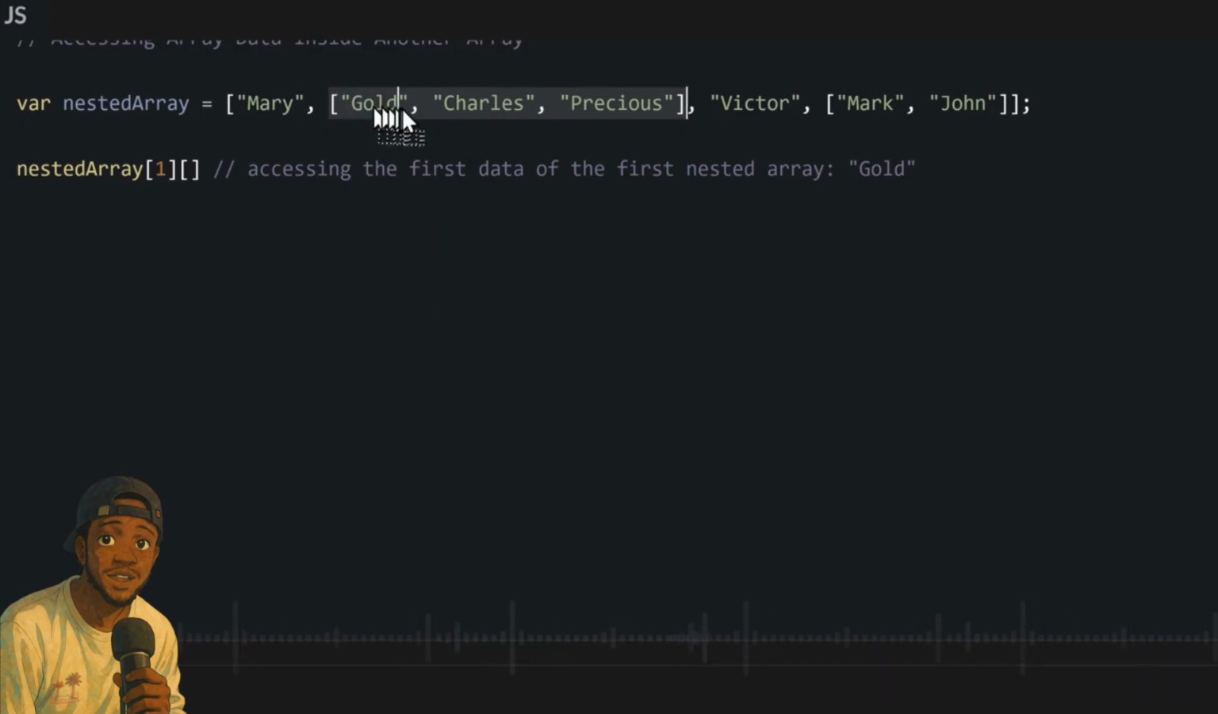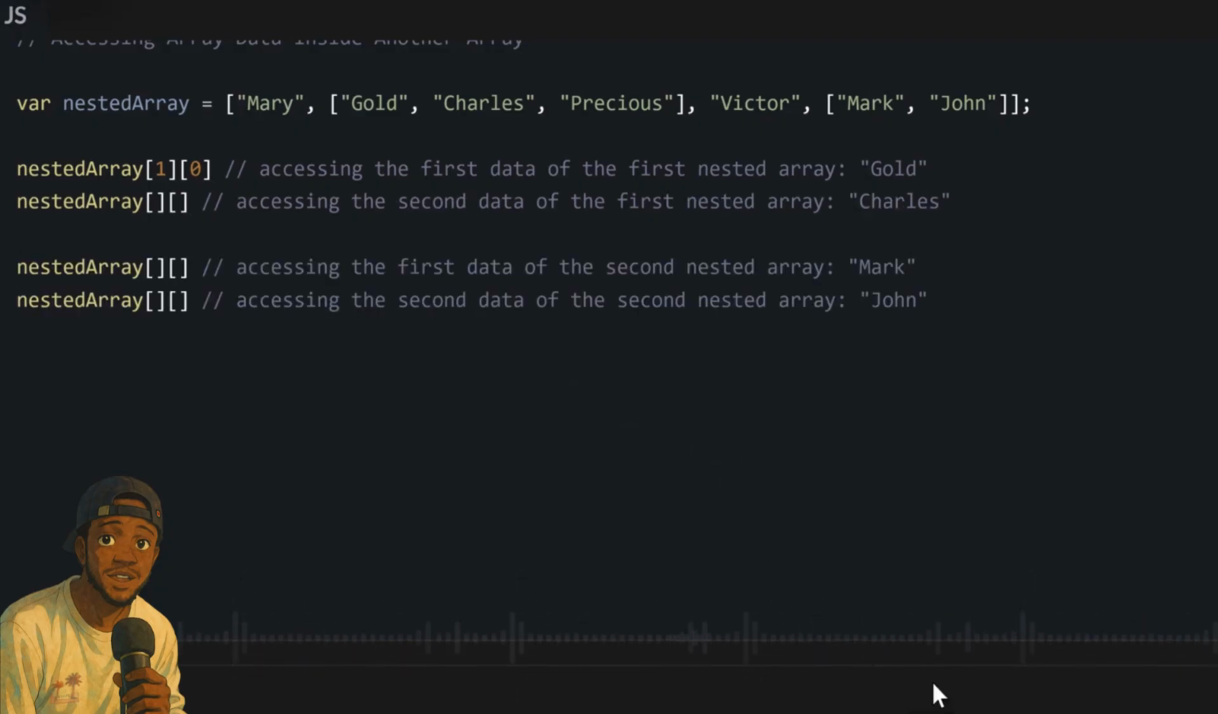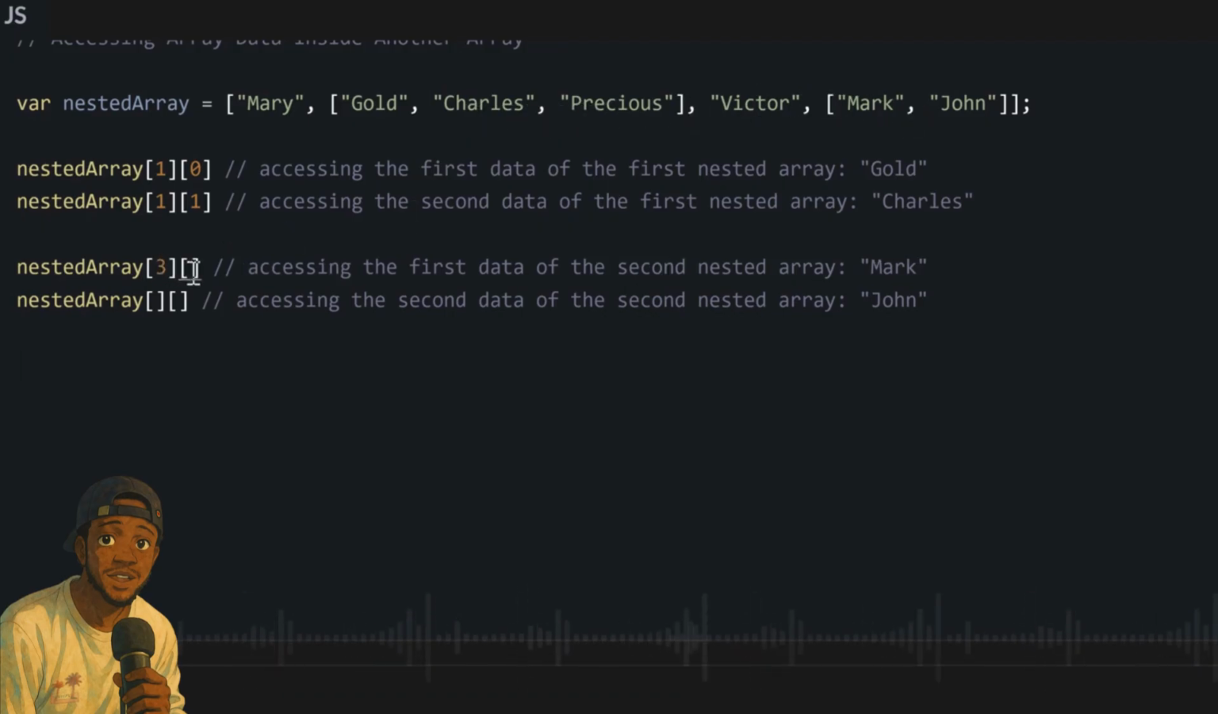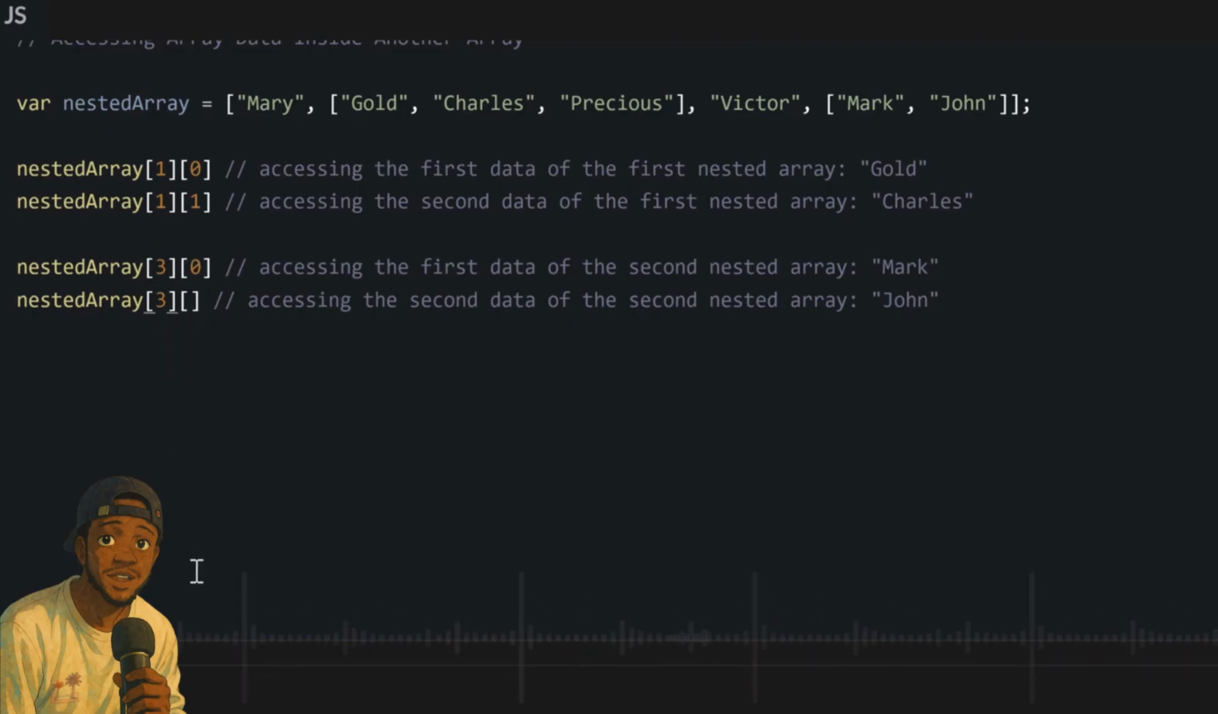So let's say we want to access the first data inside this array. We already know it is in position 1. Then the first one inside position 1 is position 0. So we use 1, 0. If we want to access the second one, we use 1, 1. And then for our second array, we do it like normal. This one is in position 0, 1, 2, 3. So we write our first bracket notation to be position 3. And then if we are trying to access the first data inside that one, it will be position 3, 0. And the second one will be position 3, 1. And so on and so on.